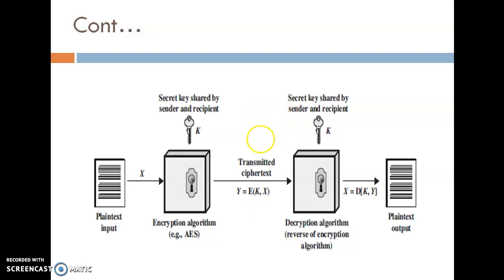That decryption algorithm uses the same key which is used for the encryption purpose. See here, both keys are the same. After applying this decryption algorithm, the data is converted into the plain text, that means the original message. So when the same key is used for both encryption and decryption, this algorithm is called symmetric encryption.